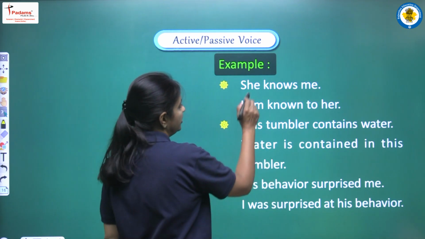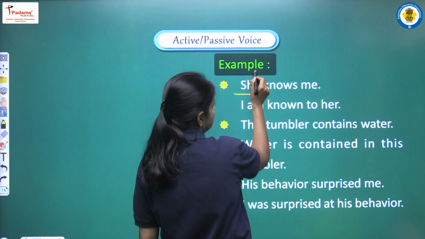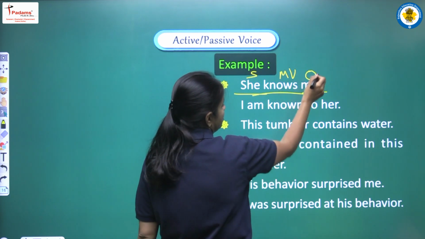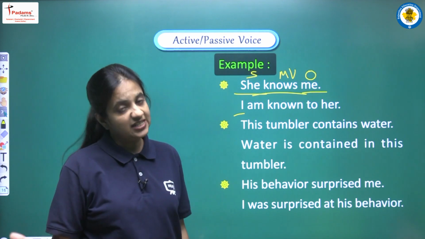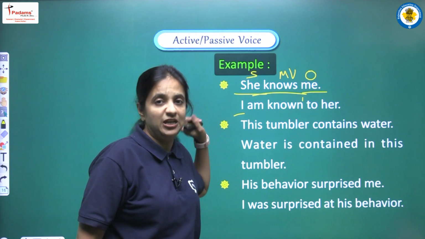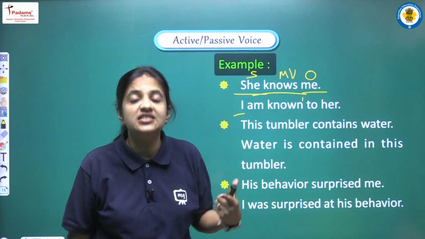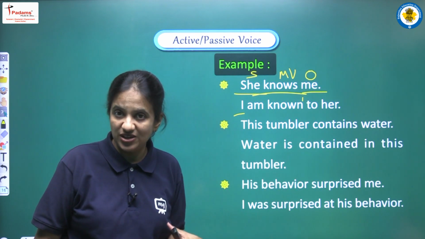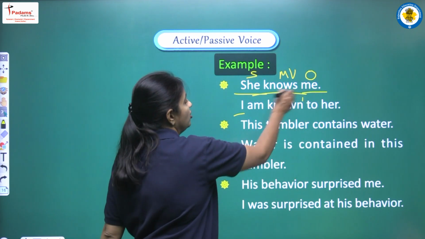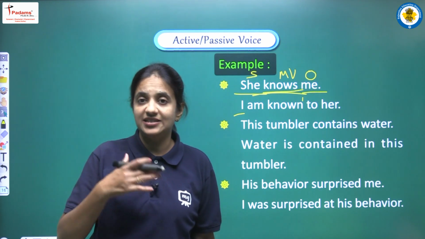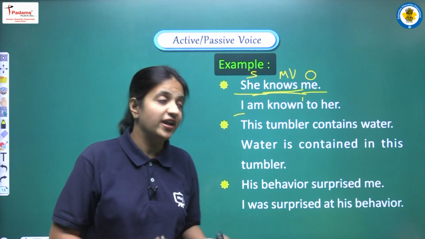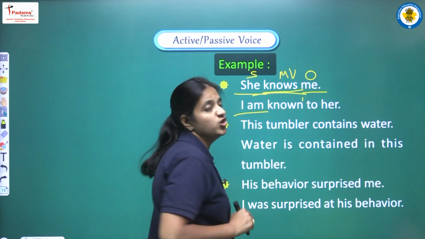So now we all know that she knows me. In this sentence she is the subject, me is the object, and knows is our main verb. So now we have to change the case because me is the pronoun. When we are changing the place of object in the place of subject, we have to change the case from objective case into subjective case, and in that condition me will be I. Okay, now we all know that knows means we are having present simple tense here. So according to that we have to use is, are, or am. So for I we always use am.